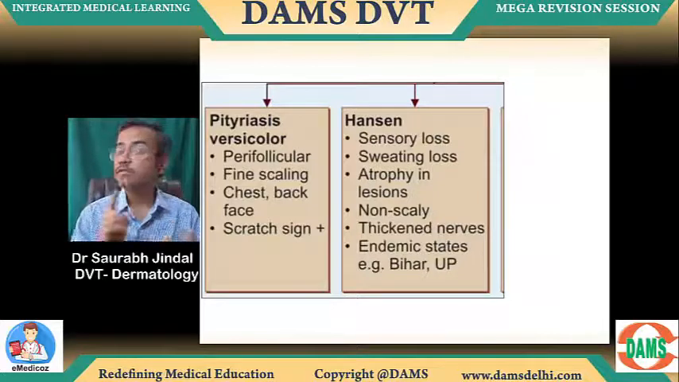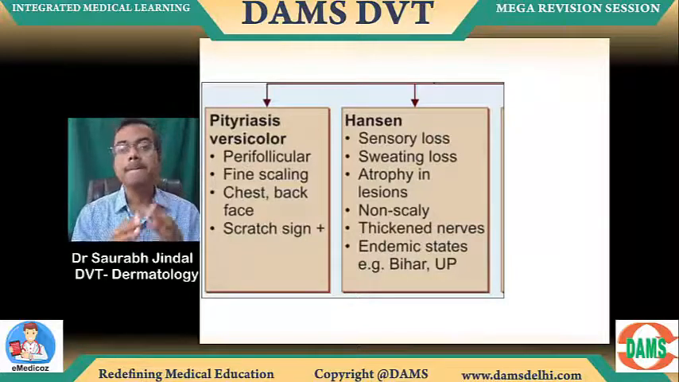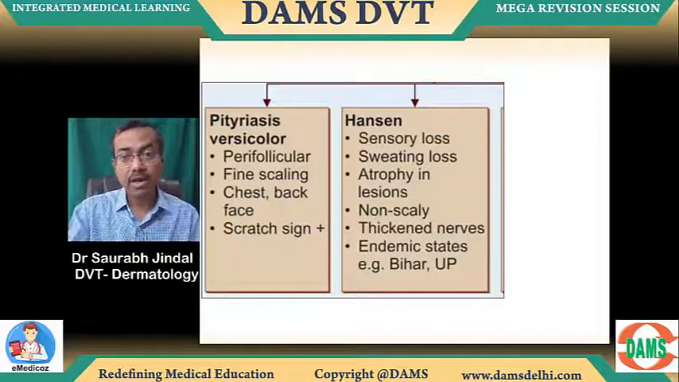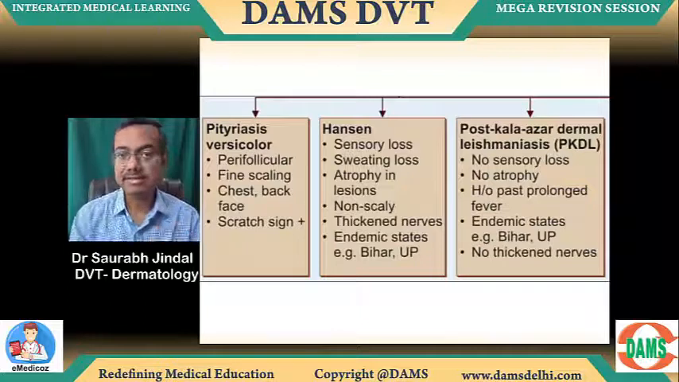Thickened nerves, no scaling. Hansen is always non-scaling. All right. Thicker nerves, okay? And this is going to be in endemic areas. Thicker nerve is a very important point. Atrophy again. And if it's exactly looking like Hansen, no sensory loss, no atrophy,